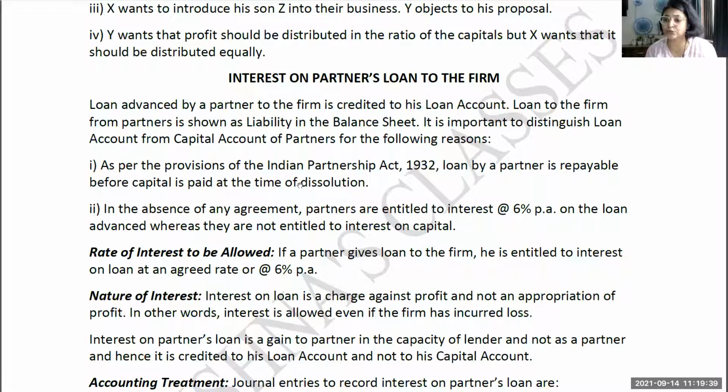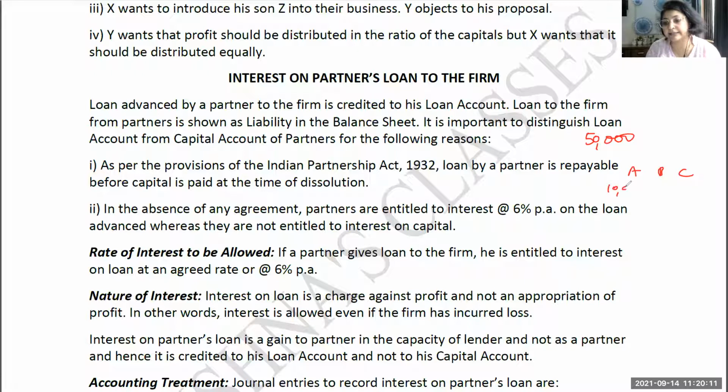If the firm is dissolving, the business of the firm is stopping, who will be paid first? The partners' capital account balances, or outsiders' liability? Definitely outsiders' liability, and outsiders' liability does include a partner's loan also. Let me take an example and explain it to you. For example, you have 50,000 rupees left after paying all the liabilities to outsiders, and now you have A, B, C's capital accounts.